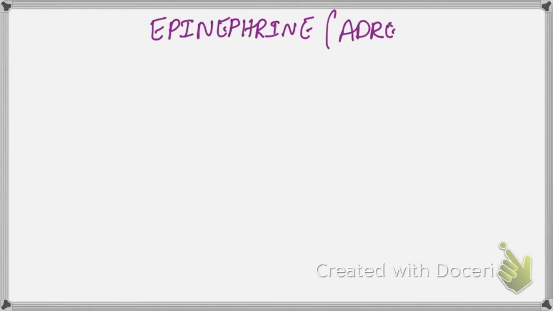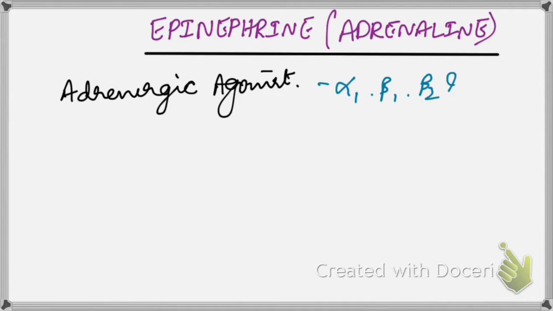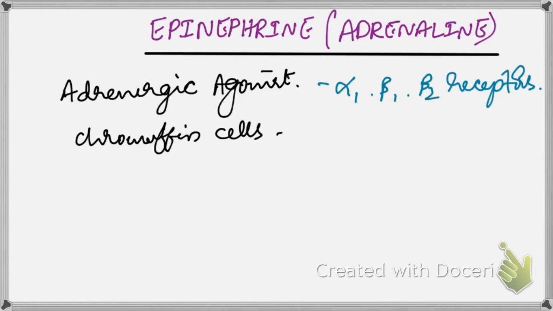Okay, so first let's discuss epinephrine, which is also called adrenaline. It is an adrenergic agonist which acts on alpha 1, beta 1 and beta 2 receptors. It is synthesized mainly in the chromaffin cells present in the adrenal medulla, and is released in response to sympathetic activation or any sympathetic stress response.